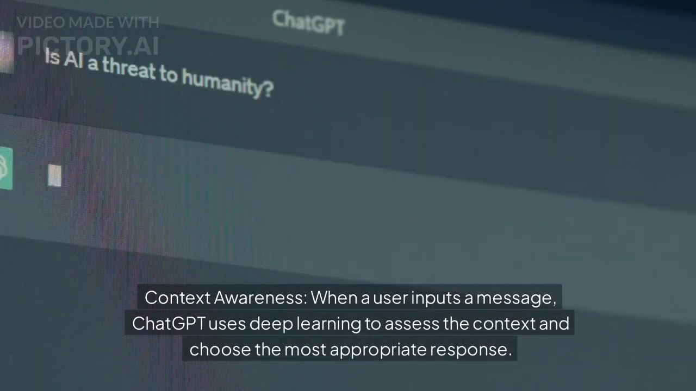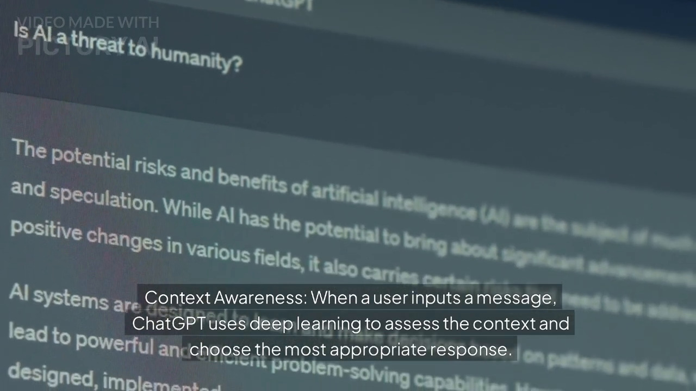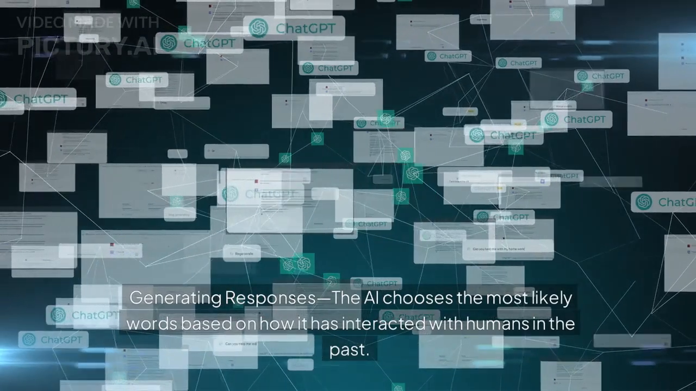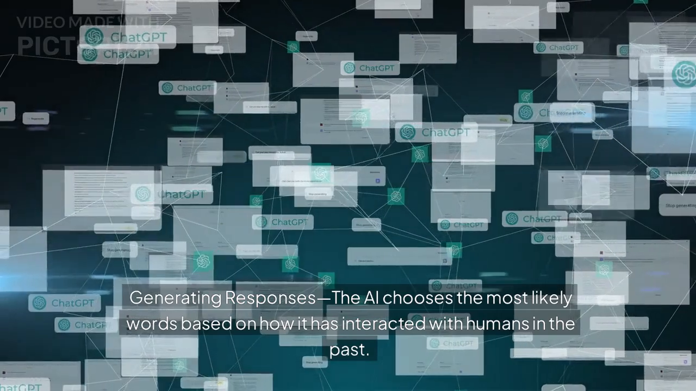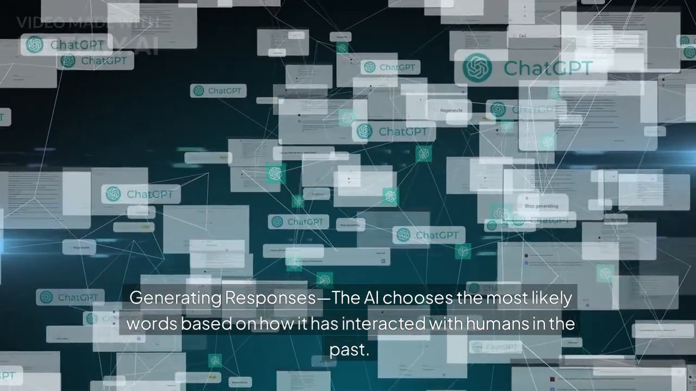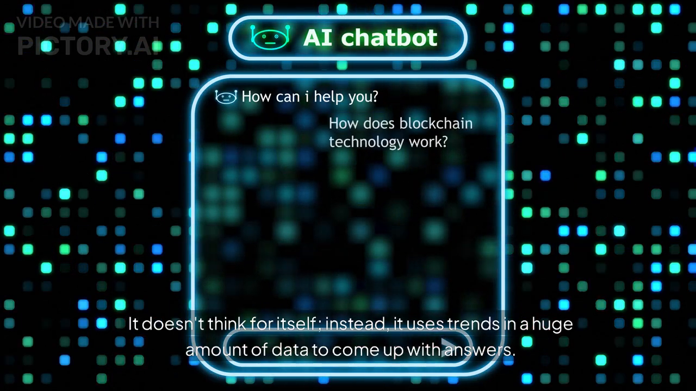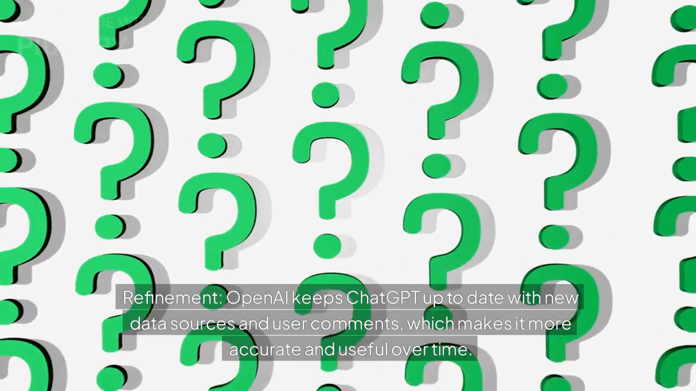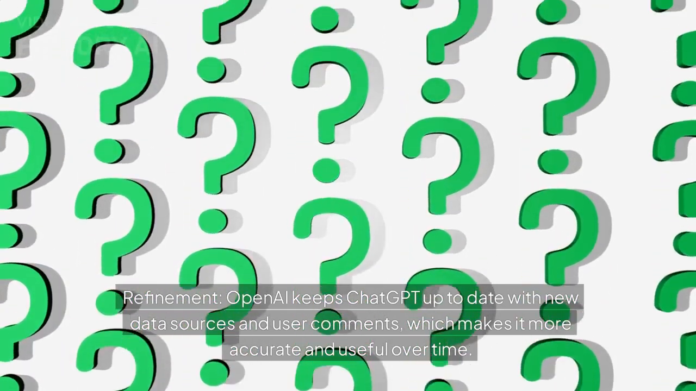Context awareness. When a user inputs a message, ChatGPT uses deep learning to assess the context and choose the most appropriate response. Generating responses. The AI chooses the most likely words based on how it has interacted with humans in the past. It doesn't think for itself; instead, it uses trends in a huge amount of data to come up with answers. Refinement. OpenAI keeps ChatGPT up to date with new data sources and user comments, which makes it more accurate and useful over time.